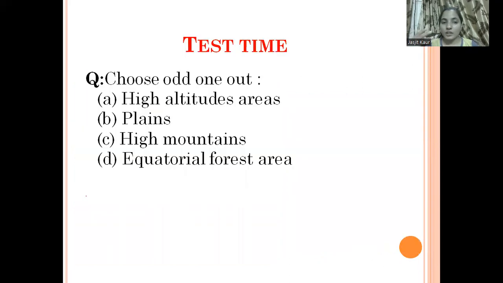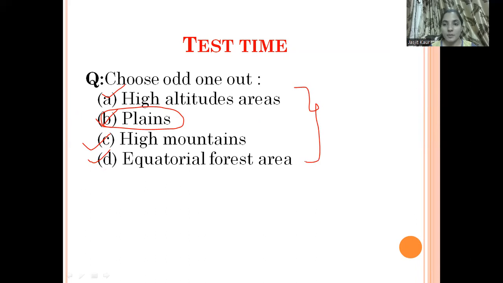So now moving forward, here is one question for you. Choose the odd one out: high altitude areas, plains, high mountainous areas, or equatorial forest areas. So which one is odd here? Yes, plain area is odd here, because in plain areas we have a high number of human resources, whereas in high altitude areas, high mountains, and equatorial forest areas, we have a smaller number of human resources available. So in plain areas a high number of people live.